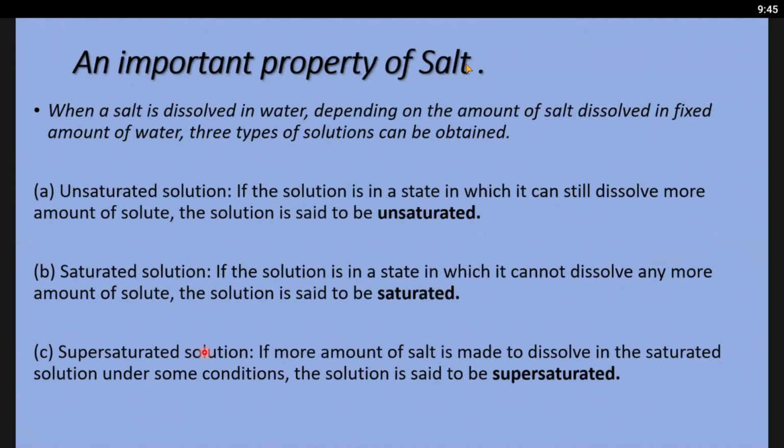When a salt is dissolved in water, depending upon the amount of salt dissolved in a fixed amount of water, three types of solution can be obtained. Yes, unsaturated solution, saturated solution, and supersaturated solution. In an unsaturated solution, the solution is in a state in which it can still dissolve more solute, so the solution is said to be unsaturated.